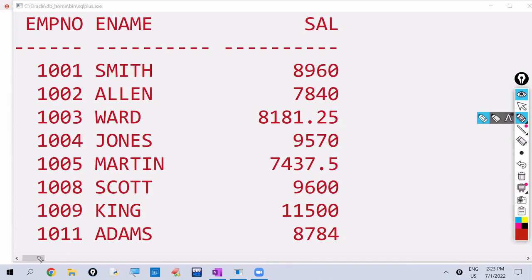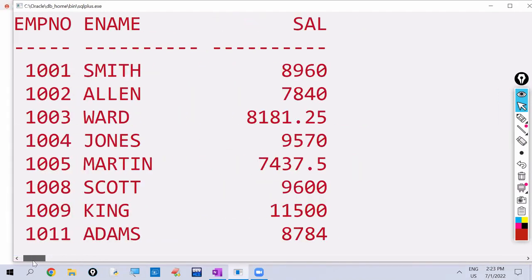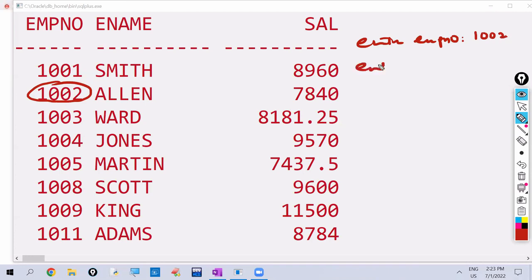On the output screen, we want to ask for the employee number. Enter value for employee number. For example, we are giving employee number as 1002. Then we ask, enter value for amount.